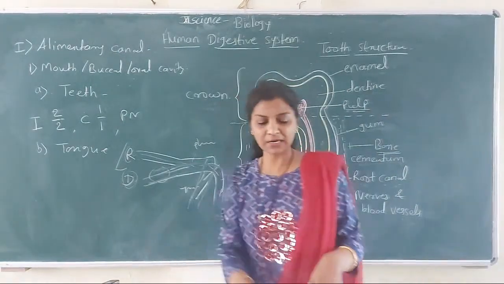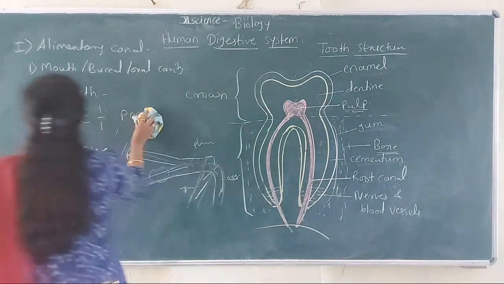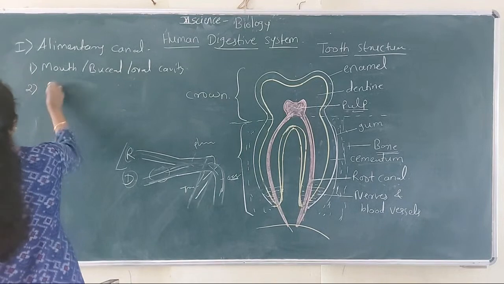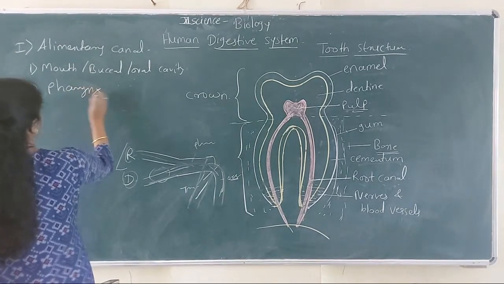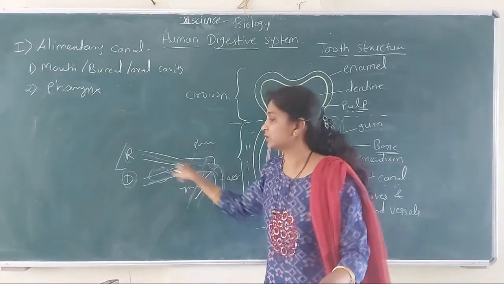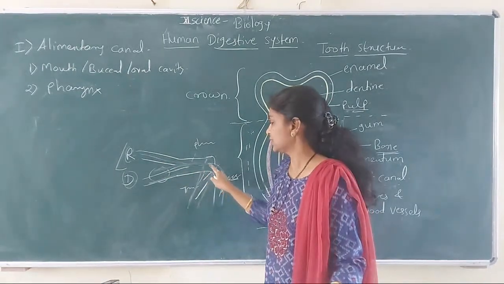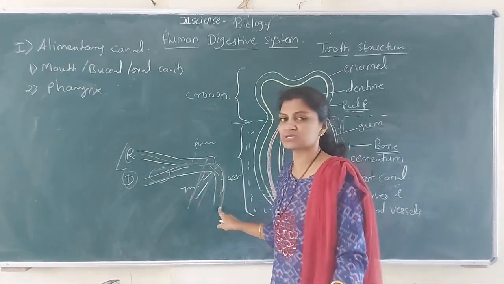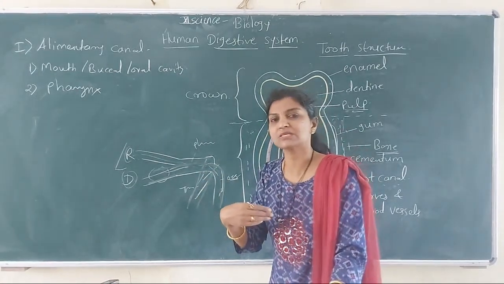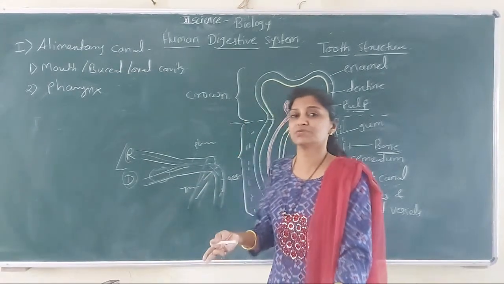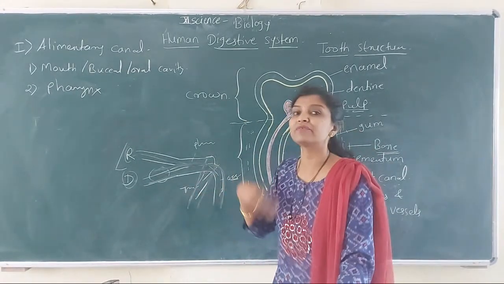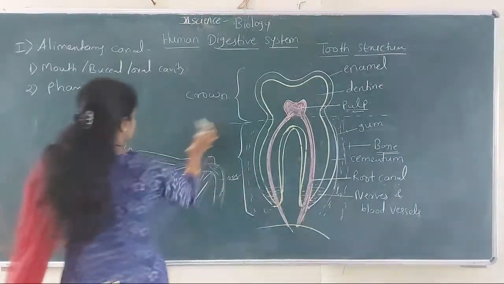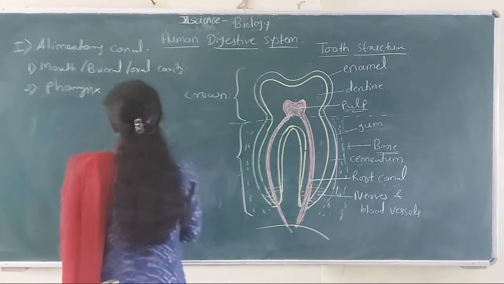So the first part we saw was the mouth. Then second is the pharynx, which is the meeting point of the two systems. Then it divides into the respiratory system and the digestive system. The respiratory system is present in front of the digestive system, and the digestive system is present behind the respiratory system. So that is the common point of the two systems. The next part is the esophagus.